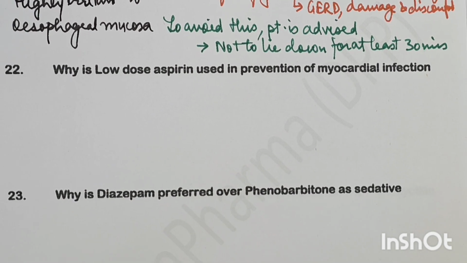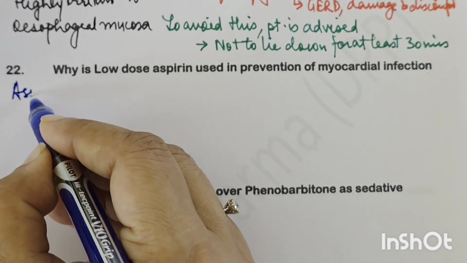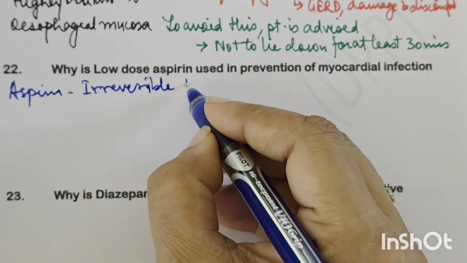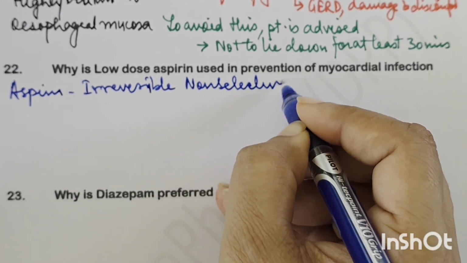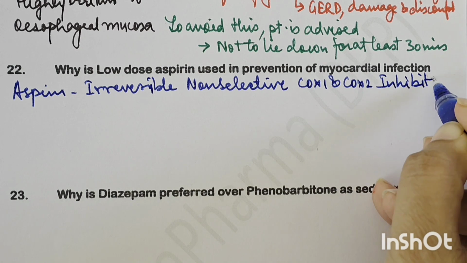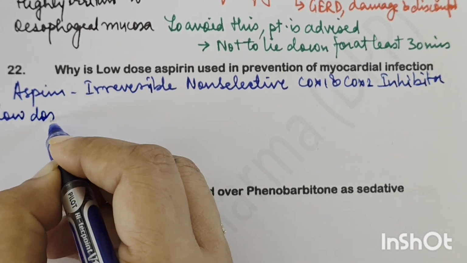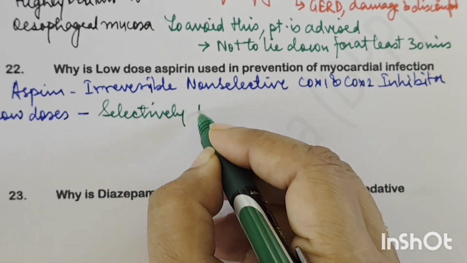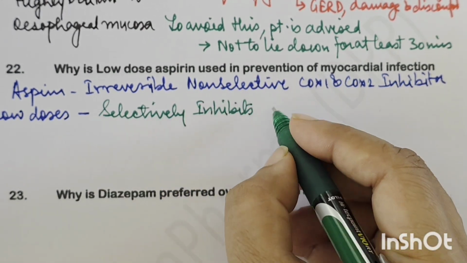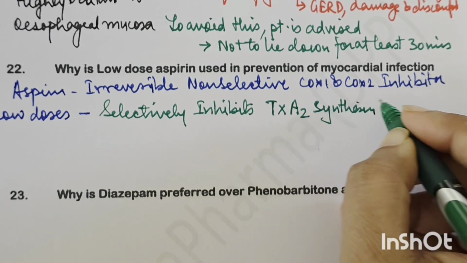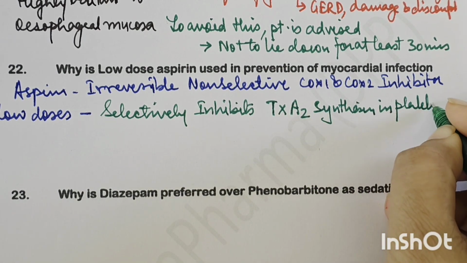Next question is, why is low-dose aspirin used in myocardial infarction? Now, aspirin, we all know that it is an irreversible, non-selective COX-1 and COX-2 inhibitor, right? Now, in low doses, it is seen that it selectively inhibits thromboxane A2 synthesis, and this is synthesis in platelets, right?